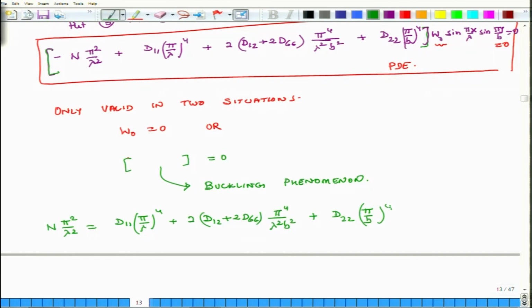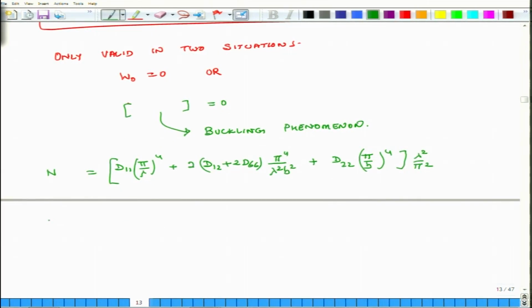Okay. So, if this condition is satisfied, then the term in the parenthesis is 0. Or what I can do is, I can remove this thing and I can multiply this entire thing by lambda square by pi square. So, that is my critical